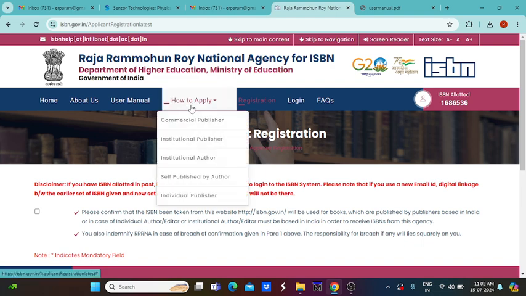So how to apply, the procedures are also available here, whether you are a commercial publisher, institutional publisher, institutional author, self-published by author, or individual publisher. Likewise, the 5 categories of publishing for the particular monographic publication are available.